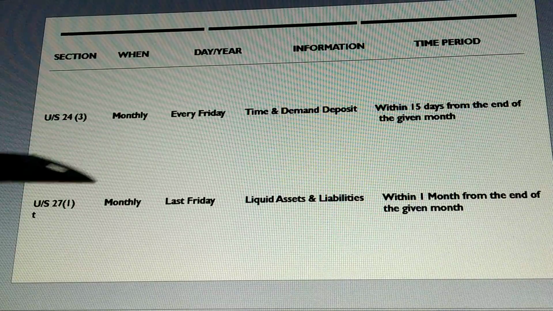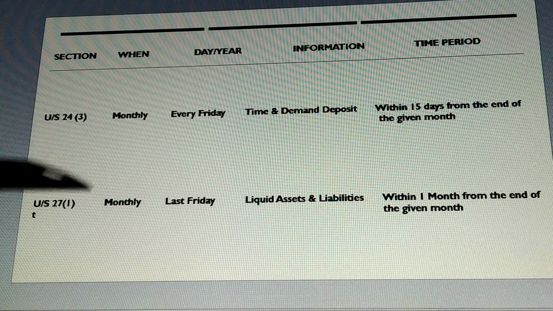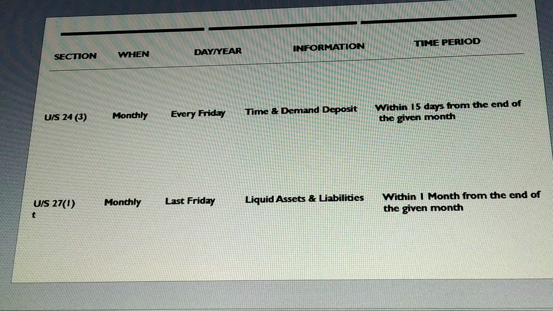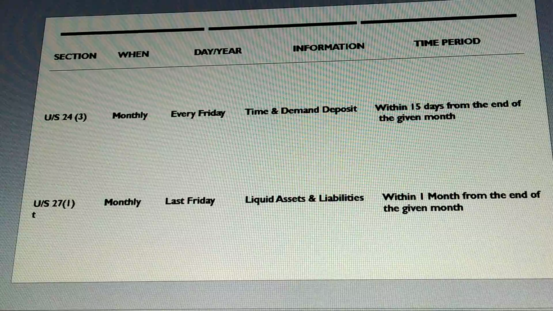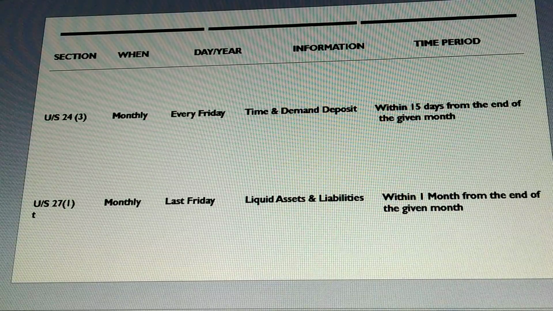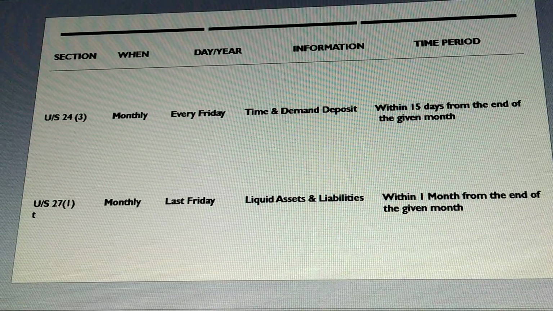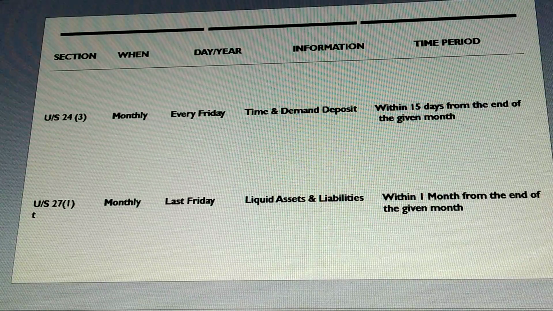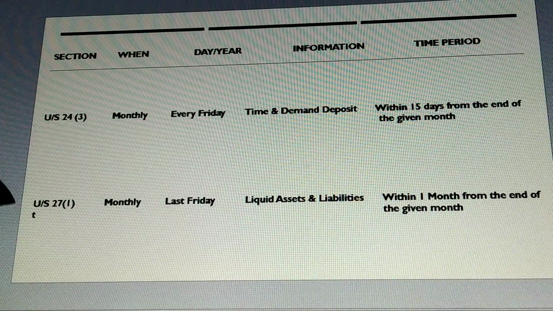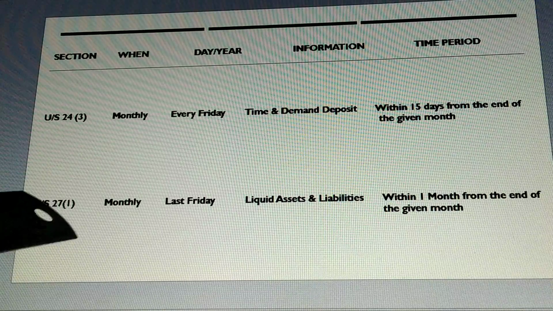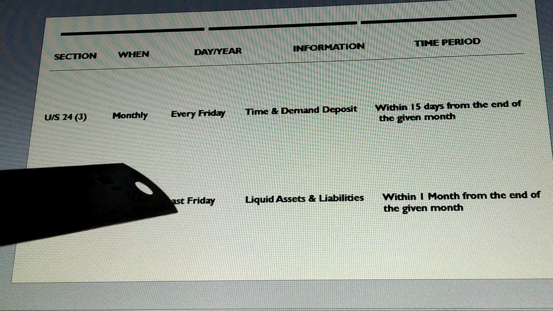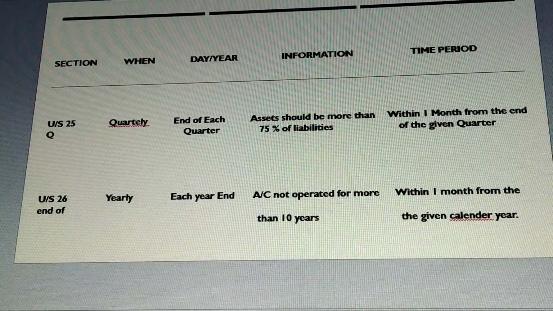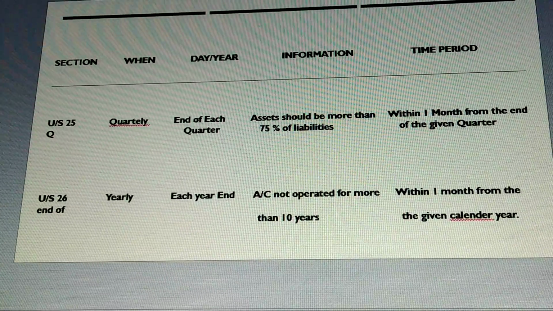So it says every banking company, again the same thing related to the first section, operating business in India has to submit a monthly return containing information about assets and liabilities in India, and that too as on the last Friday of the given month. So this is as per Section 27(1). Now moving on to the next section, that is under Section 25.